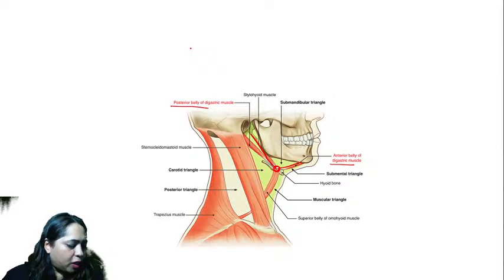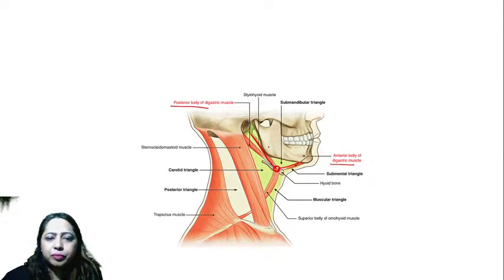Okay, Golu? All right. You have the posterior belly of digastric, then this is the anterior belly of digastric. You can see a small stretch of thing. Now, what is that? It is in front of the trachea. So now there is the trachea, and it is in front of that. So what do you think this one is?